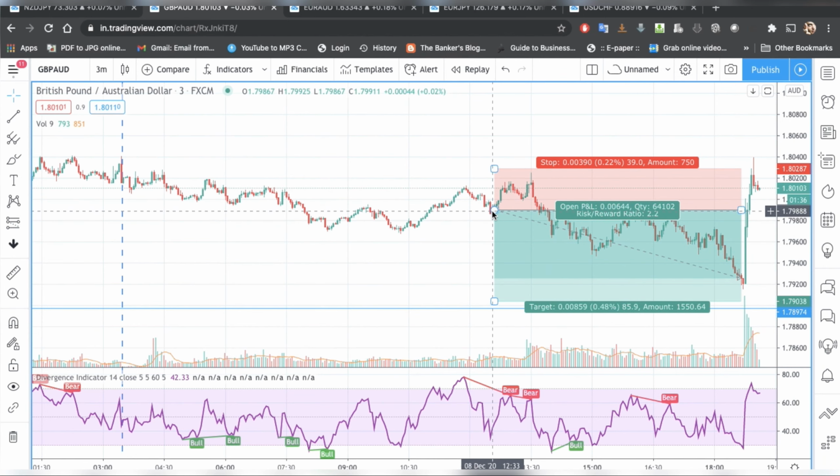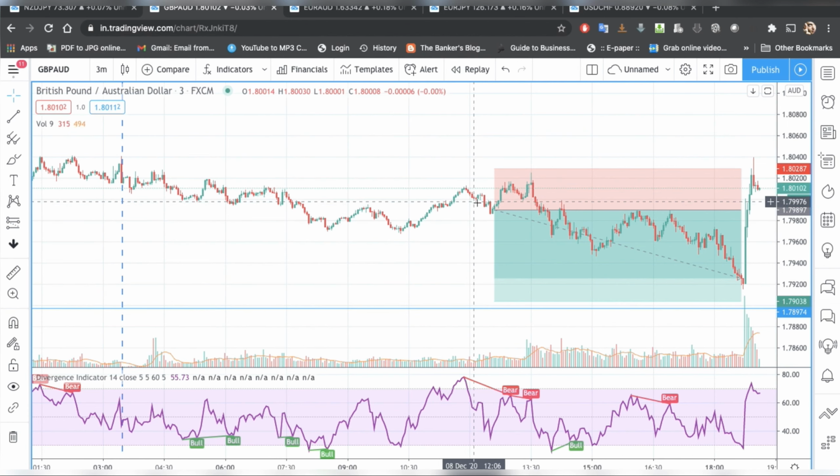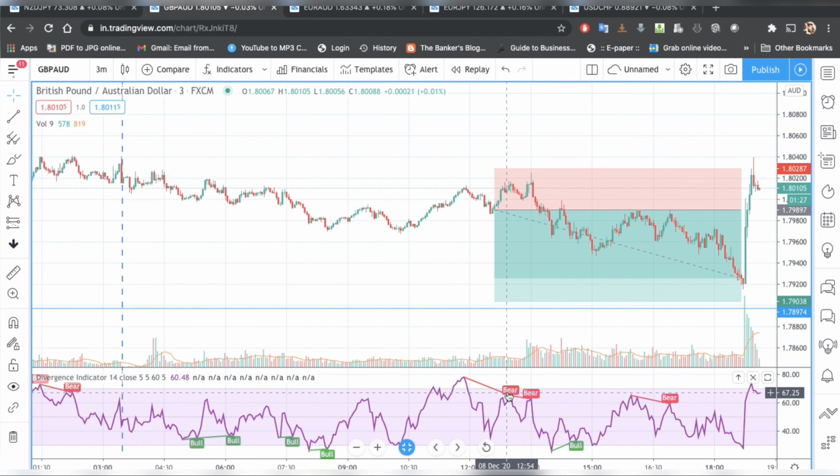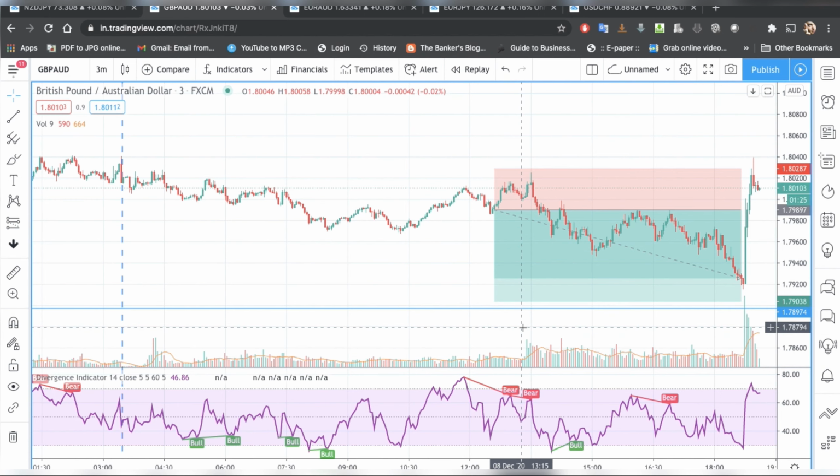See, at 12:30, as you see, the market is moving. RSI is giving me a bear sign. But what I've done today this time is I've taken up the volume profile.